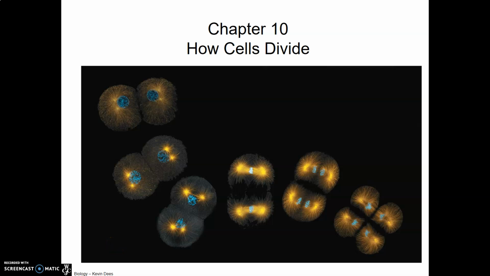Okay, welcome to chapter 10. In this chapter, we're going to be taking a look at the first part of how cells divide. As we can see in this image from your book, cells need to be able to divide to reproduce themselves.